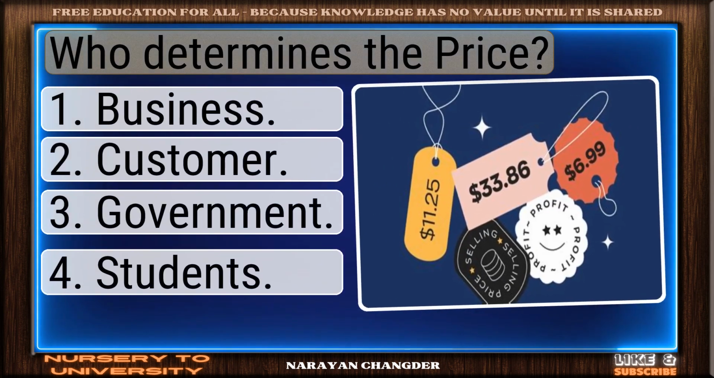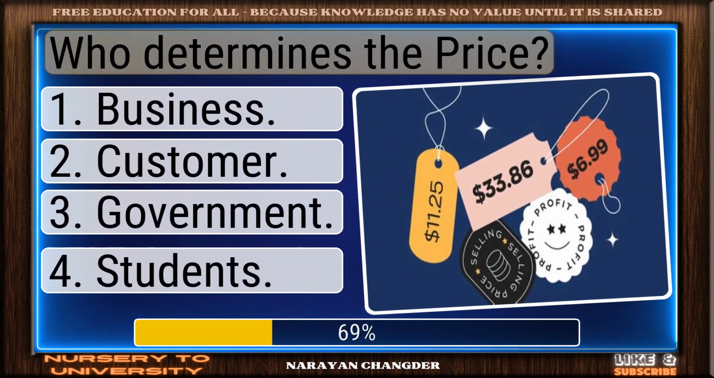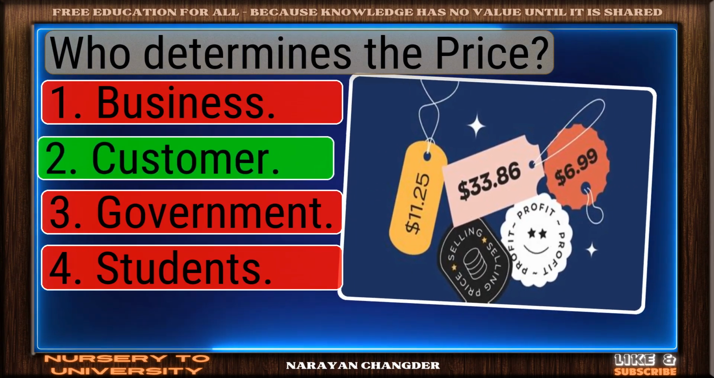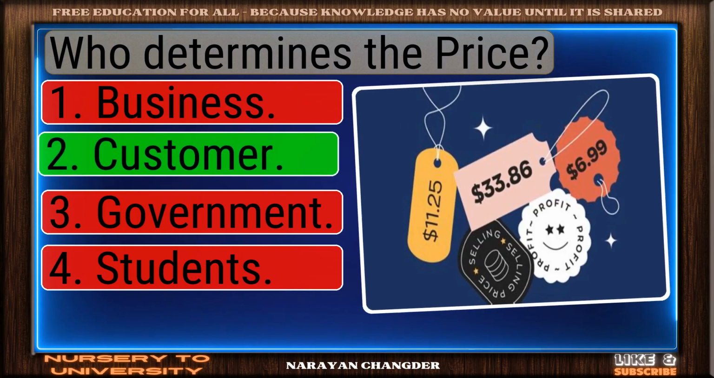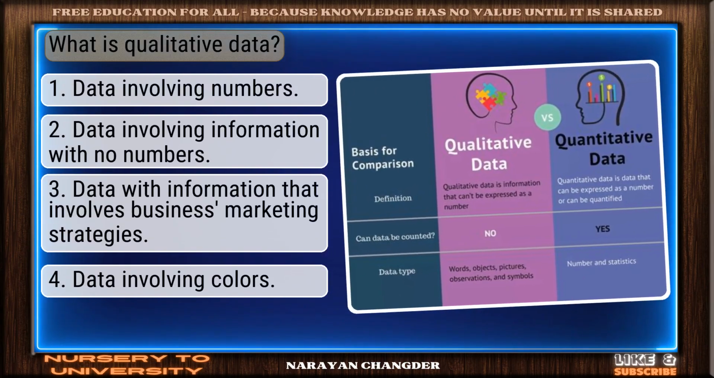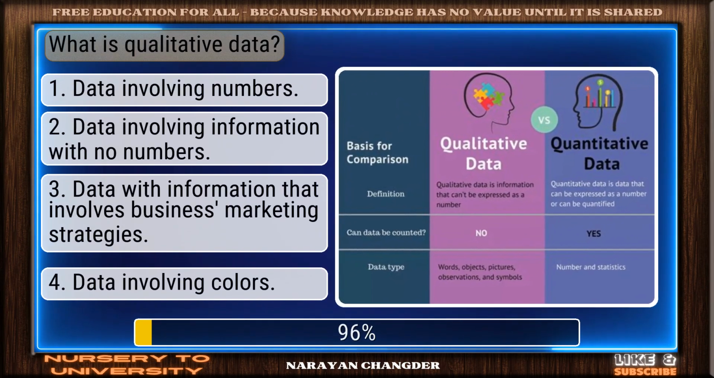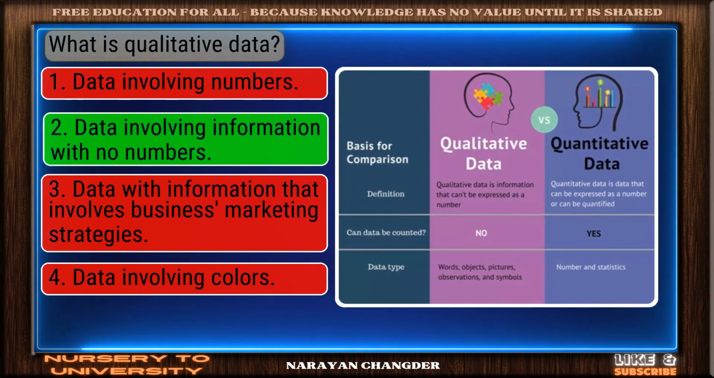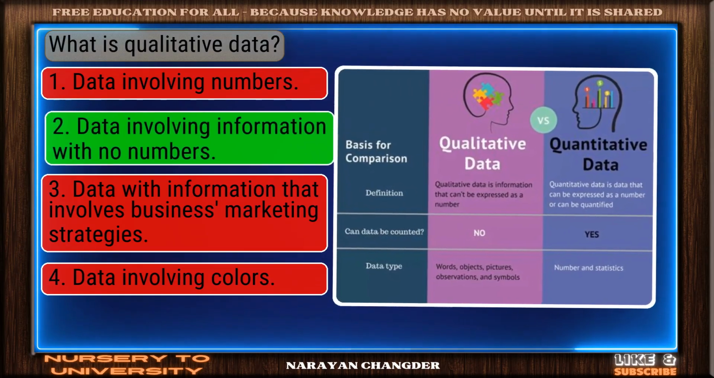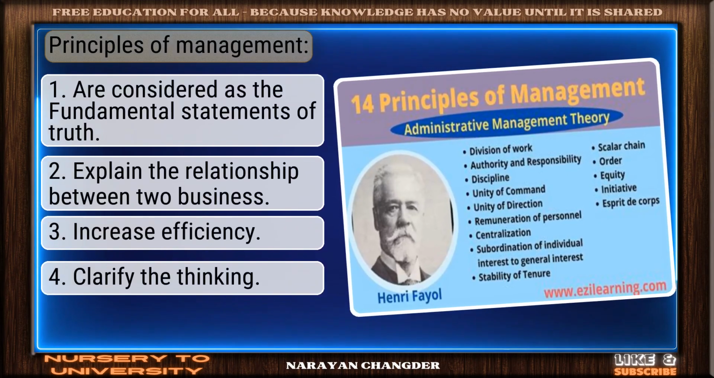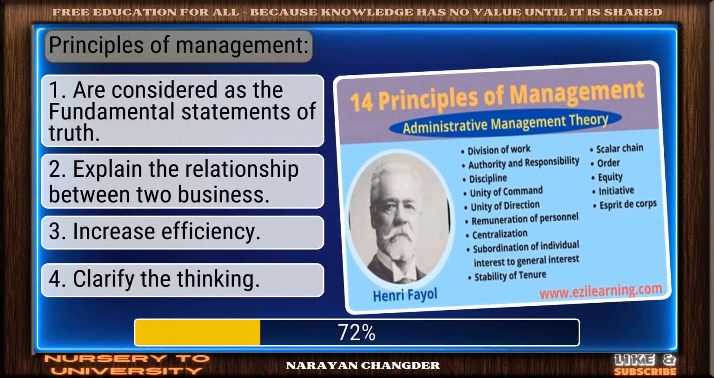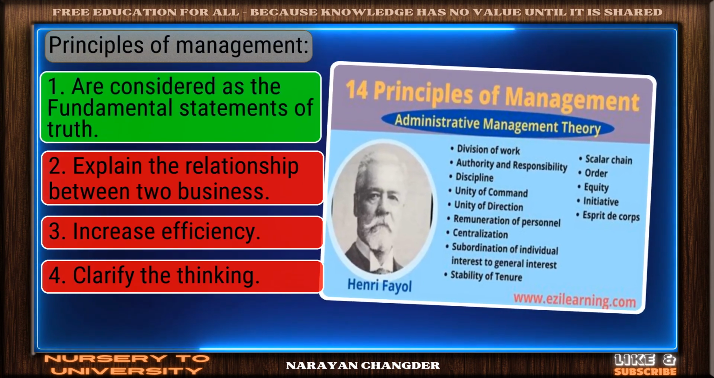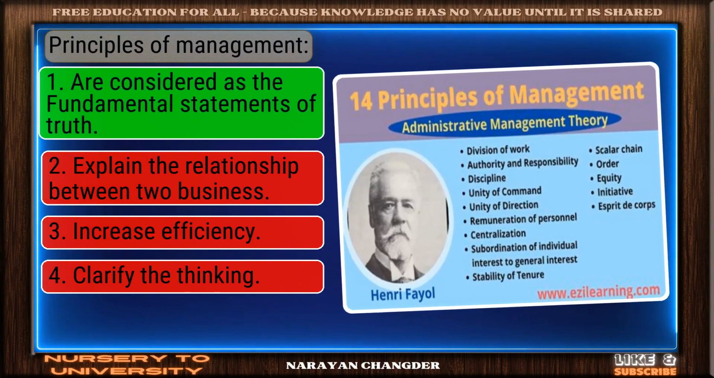Who determines the price? Clear logic. Your choice, customer, is sound and 100% true. What is qualitative data? Solid response. Data involving information with no numbers is a valid choice. Principles of management. Smart pick. Are considered as the fundamental statements of truth is the correct choice.